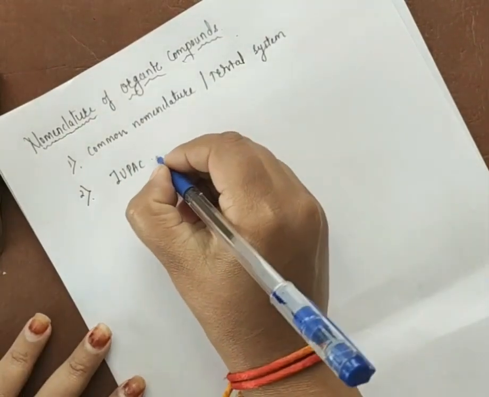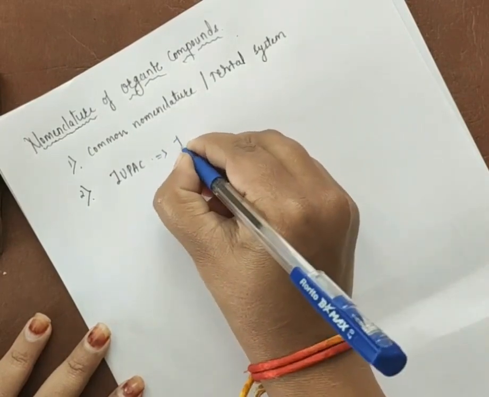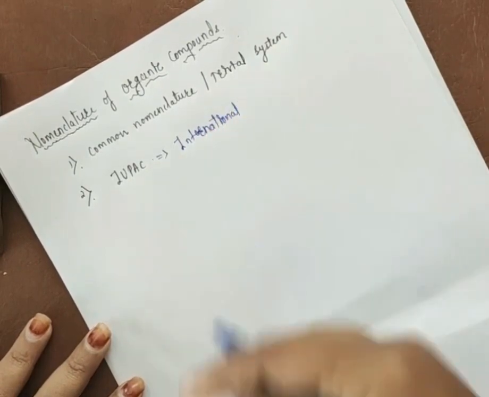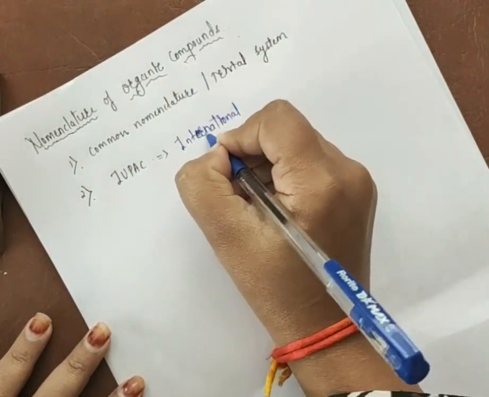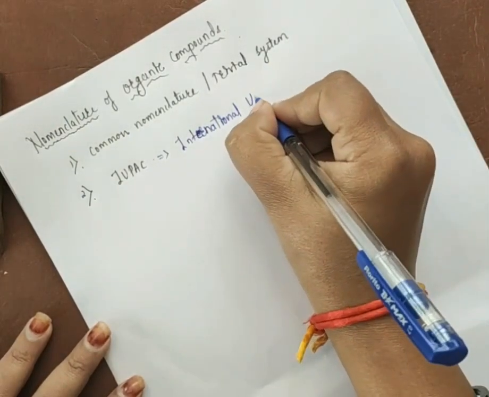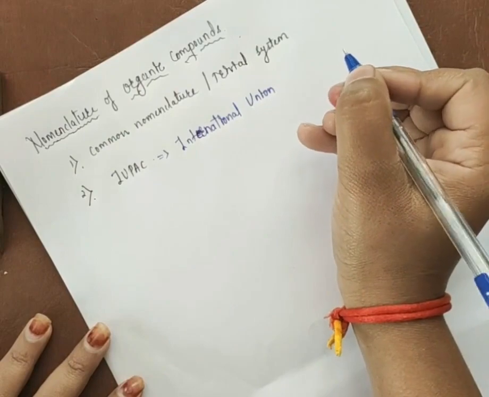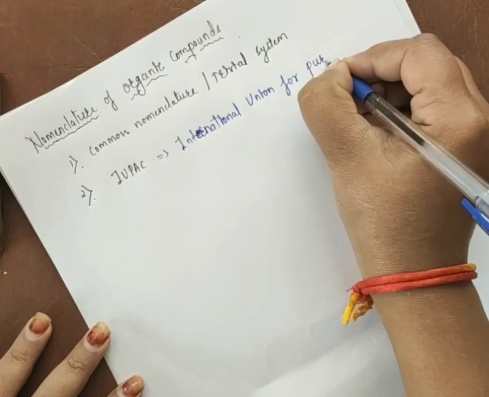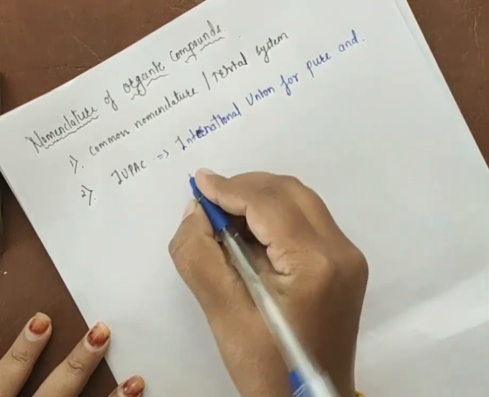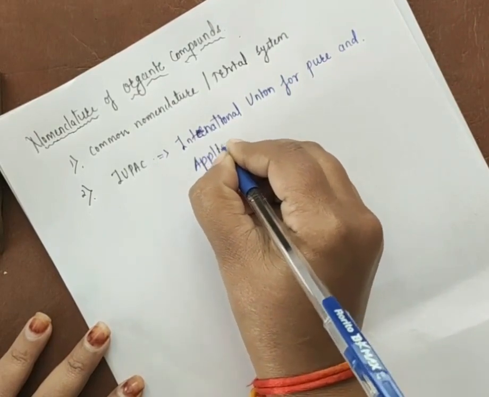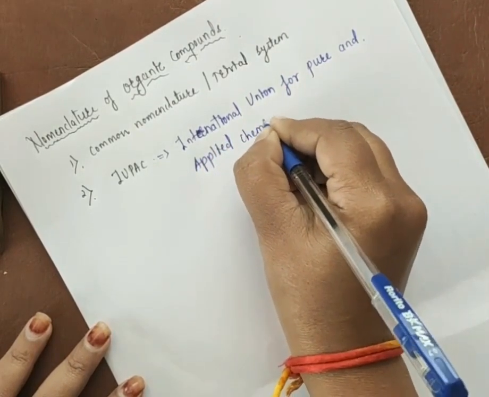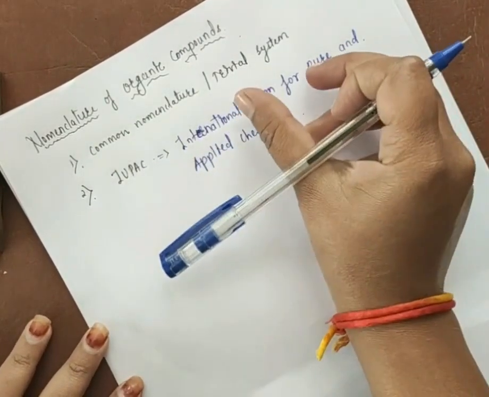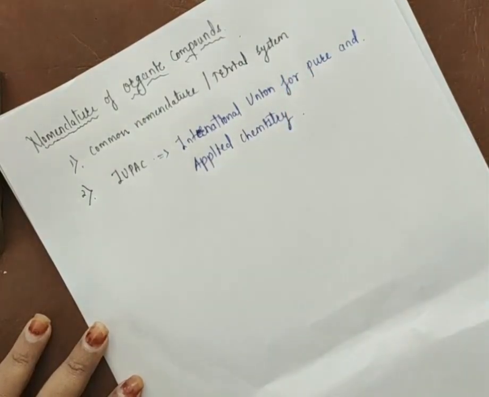I means international, U means union, P means pure, and A means applied chemistry. The full form of IUPAC is International Union for Pure and Applied Chemistry.